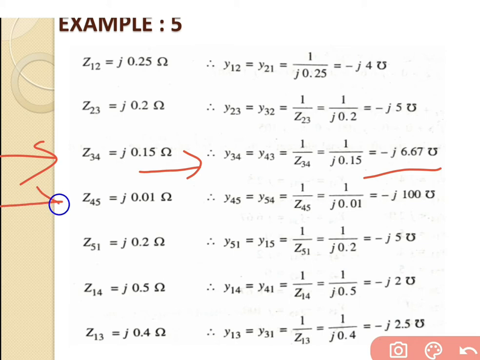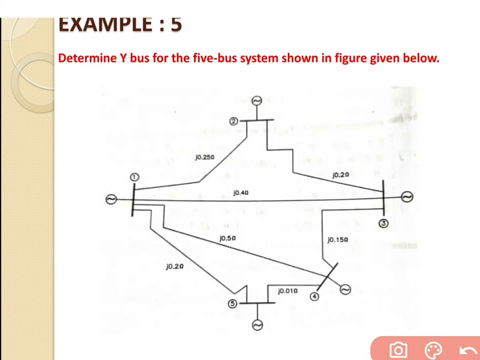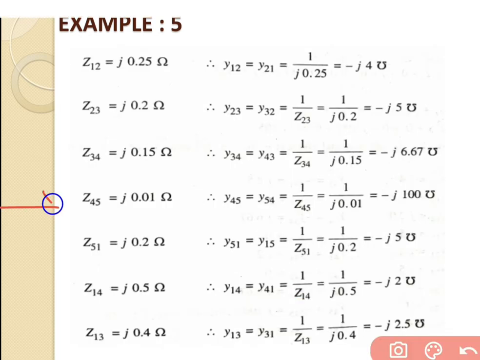Then we go for the next parameter, Z45. Z45 is connected in between bus number 4 and bus number 5. This is bus number 4 and this is bus number 5, and in between is an impedance with a value of J0.01 ohm. So we will solve this equation. Z45 is equal to J0.01 ohm, the value given. So we write the equation for the admittance: Y45 is equal to Y54, that is equal to 1 upon Z45. Putting in the value of impedance Z45, that is 1 upon J0.01, we get the answer of minus J100 mho.